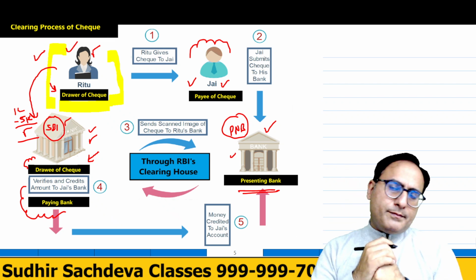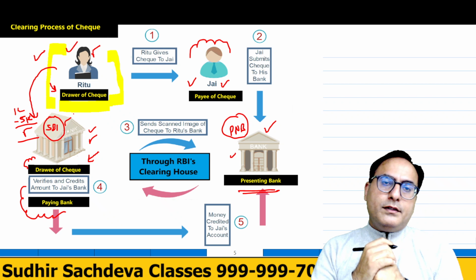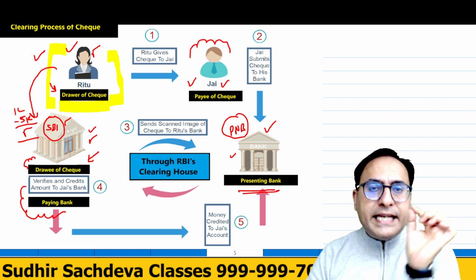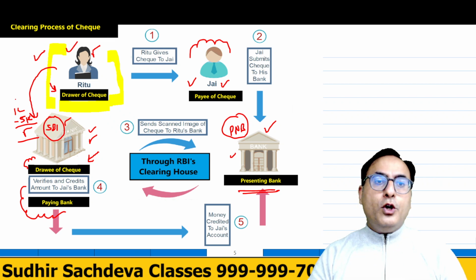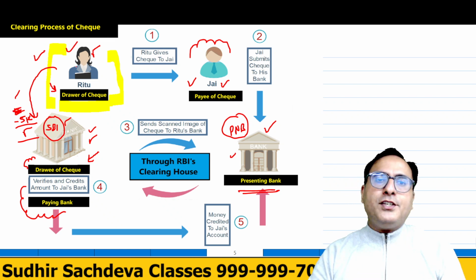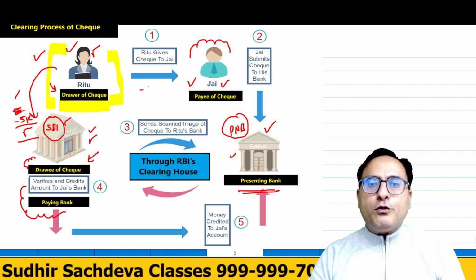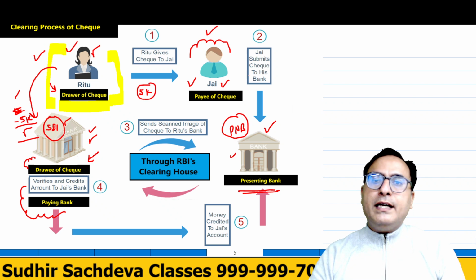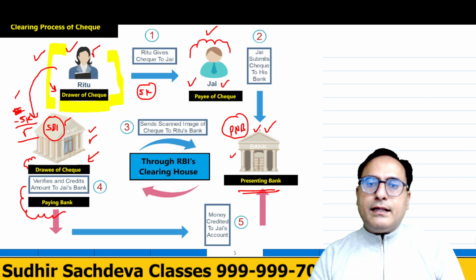Now, for example, if Ritu does not have any money in her account, what will happen in that case? For example, there is no money and she has given a check of rupees 5,000. Now this check goes to Mr. Jay. Jay deposits that check in the bank.